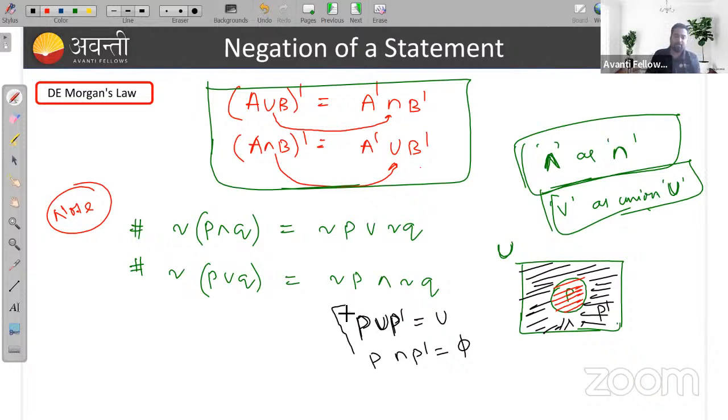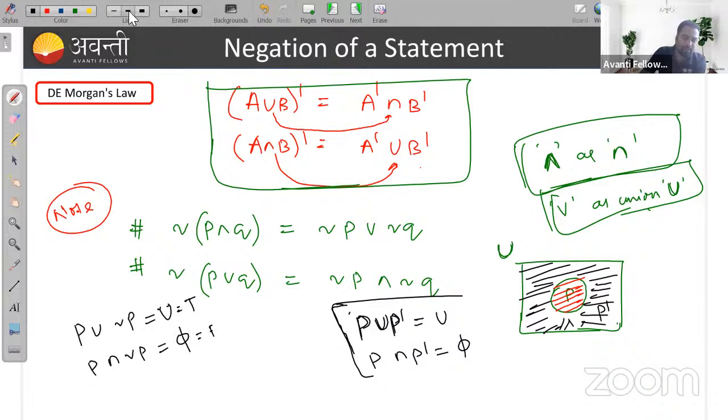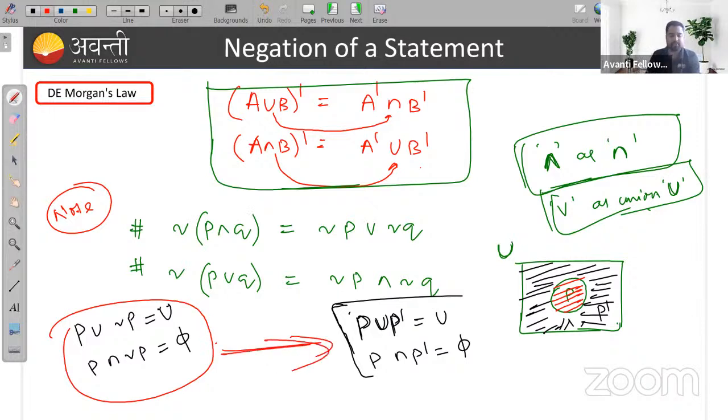Similarly, here also, by comparing these two, I can say P union negation of P gives you the universal set, that is also true, and P intersection negation of P gives you empty set, that is F. We'll discuss it later. Remember these two things. We are just comparing this with De Morgan's law and the properties of sets, the Venn diagram. Is that clear to everyone? Now we'll solve one question.